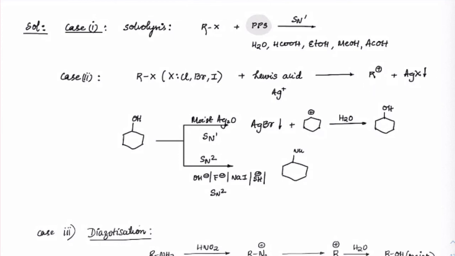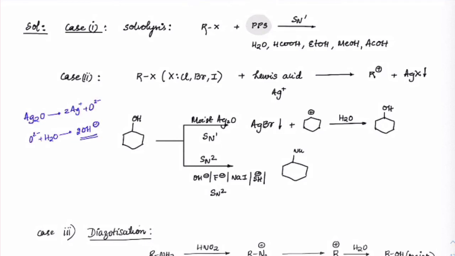Now, as an example, if you have a secondary alcohol and you treat that with moist Ag2O, moist Ag2O will have a lower concentration of OH minus. Think this way: moist Ag2O is nothing but 2Ag+ and O2-, and if you have moisture, we can generate OH minus ions.